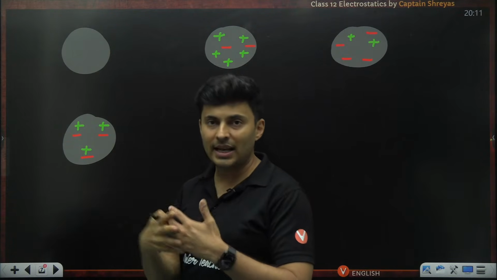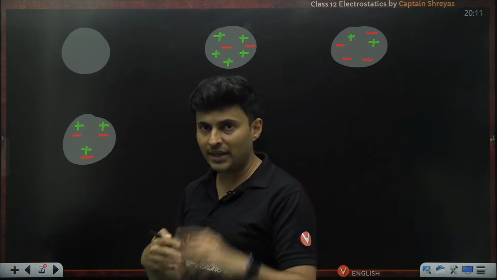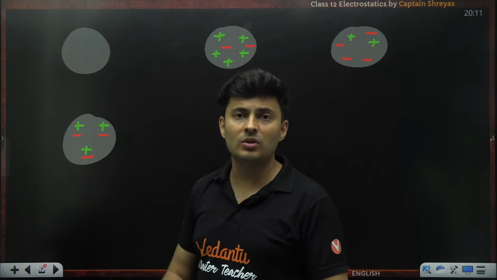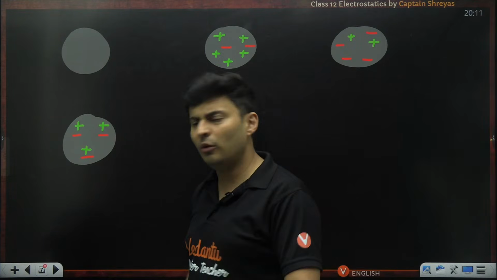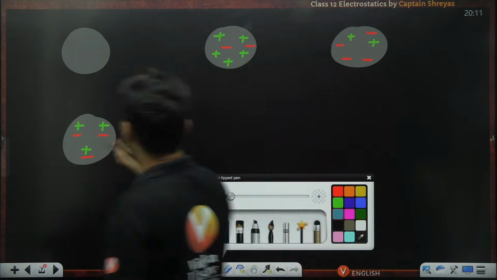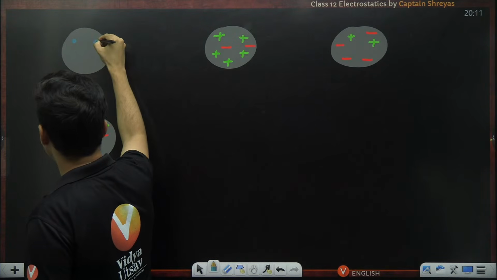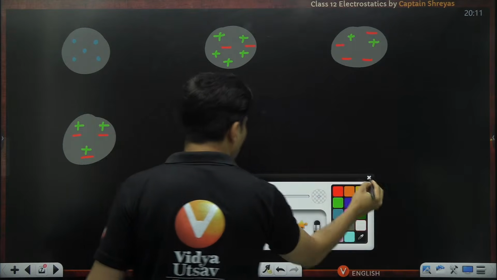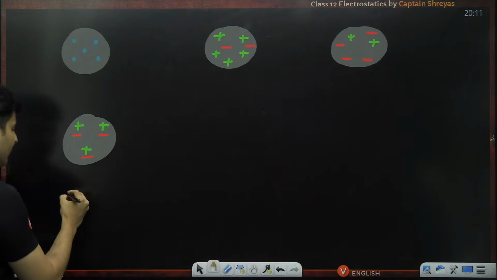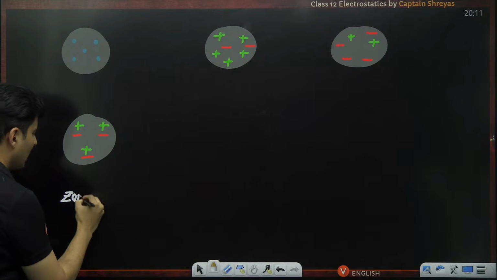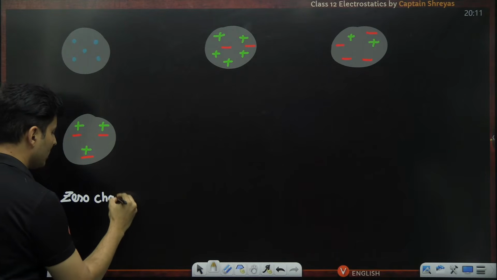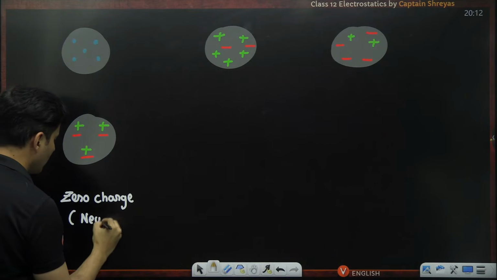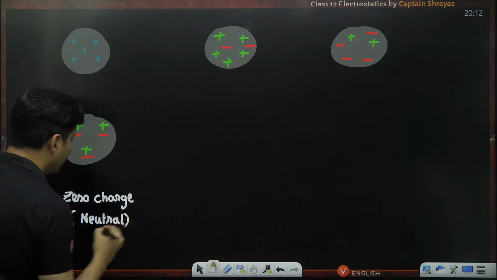So they end up cancelling out each other. Perfect. Here, there are no positives and no negatives. Nothing is there. Maybe it is made of neutrons. Who knows? Maybe this is a cloud of neutrons. Who cares? But there is no charge on it. But both of them have a total zero charge, and that is why they are said to be electrically neutral.